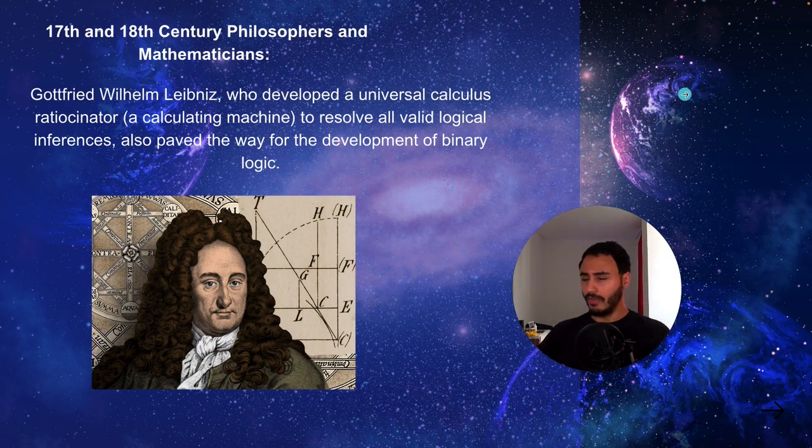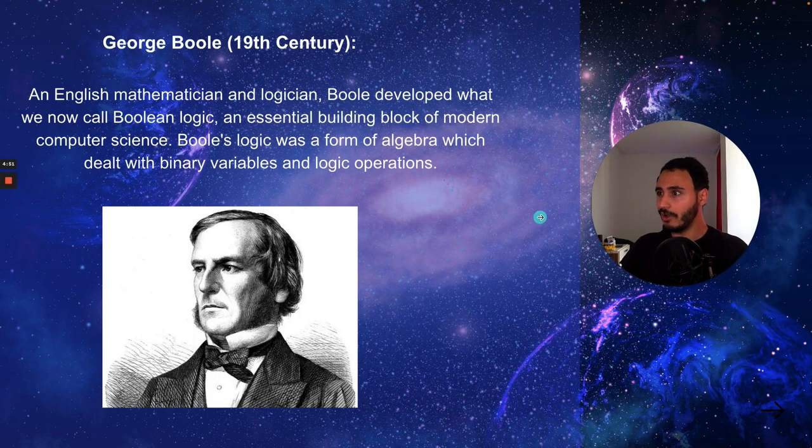And once again, there are many more logicians, philosophers, and mathematicians that contributed to logic in history. Then after that, we got George Boole, after whom Boolean Logic was named. He's an English mathematician and logician, who developed what we now call Boolean Logic, which is basically an essential building block of modern computer science. Which is why we are talking about this dude here. And he got something called binary variables and logic operators, which we are going to discover now.